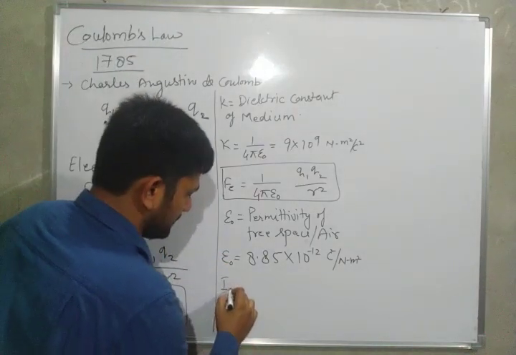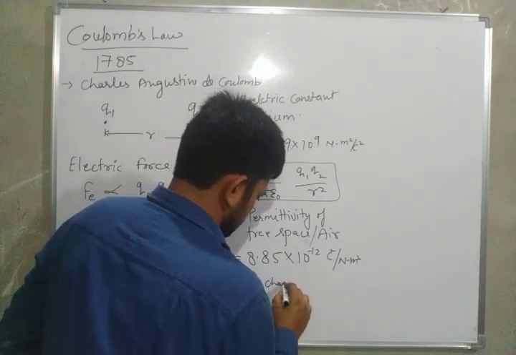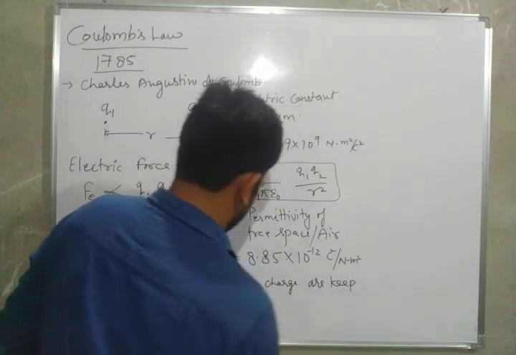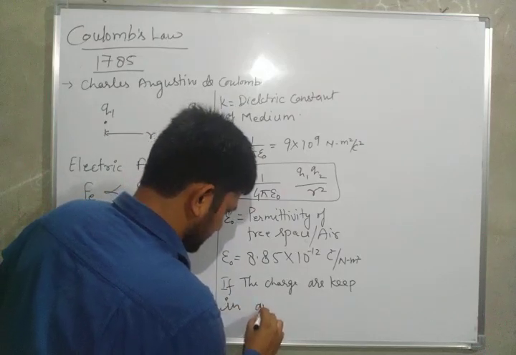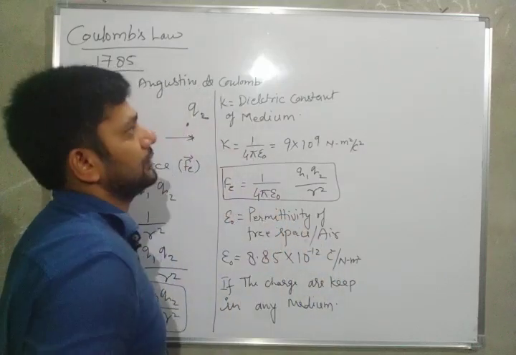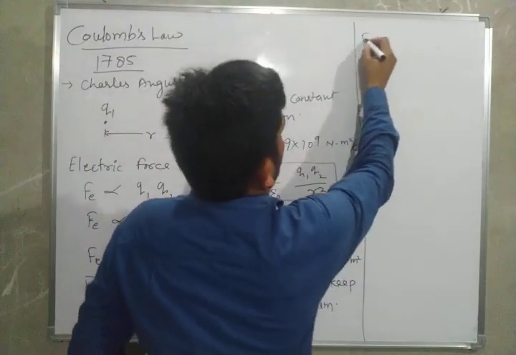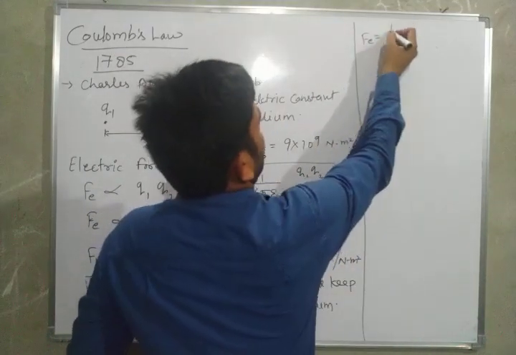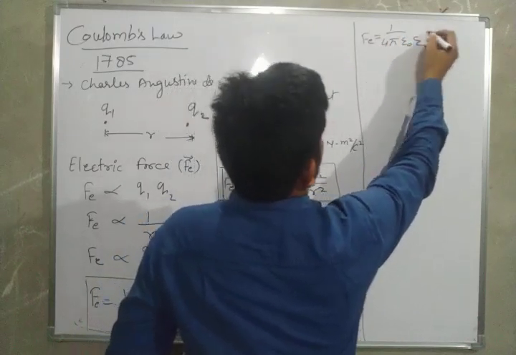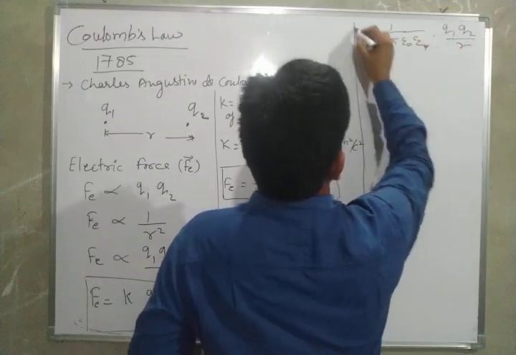Now if the charges are kept in any medium, then Fe equals 1 upon 4 pi epsilon naught epsilon r, Q1 Q2 by r square.